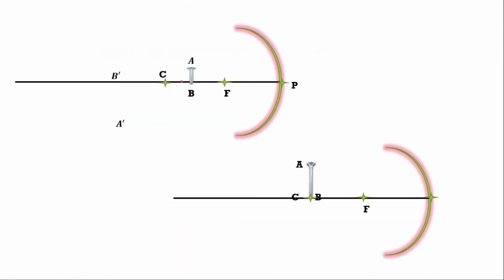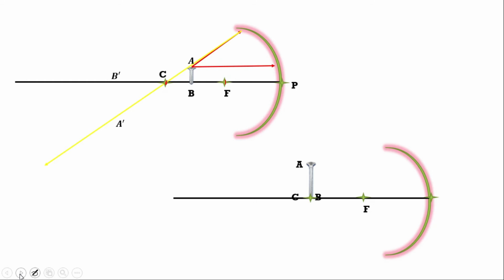In case number 3, I kept the object between the focus and the center of curvature. See, this is the focus, and this is the center of curvature, and this AB is the object kept between them. Now the light ray falling in the direction of the center of curvature will reflect back along the same path as it came. I hope you are understanding. It will reflect back along the same path.